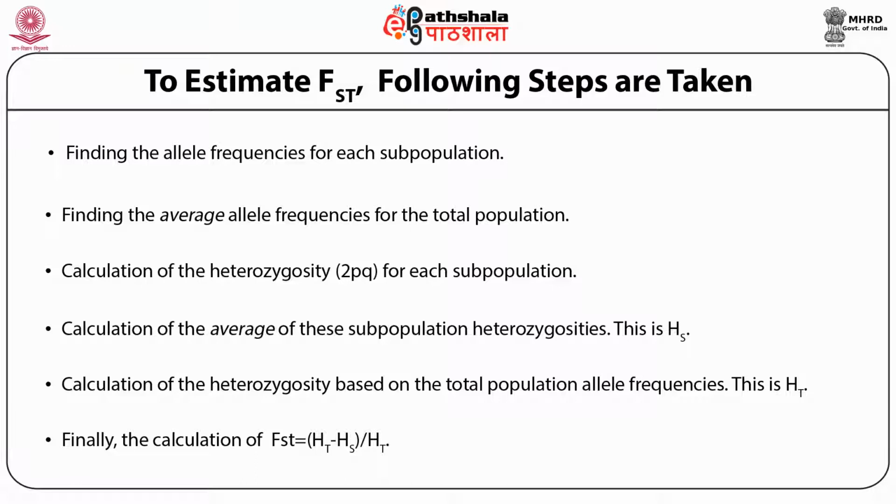In the total population, the average allele frequencies are p equal to 1 by 2 of (0.65 plus 0.35), which is 0.50, and q equal to 1 by 2 of (0.65 plus 0.35), which is 0.50.